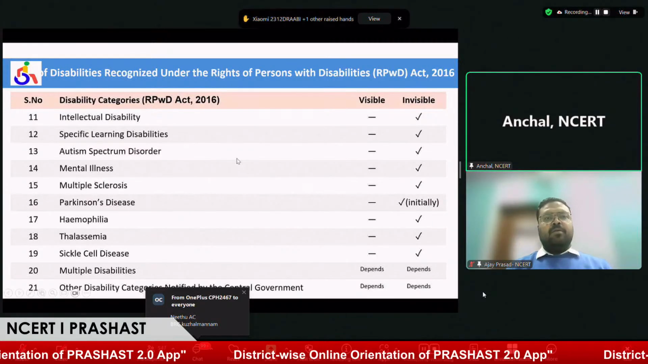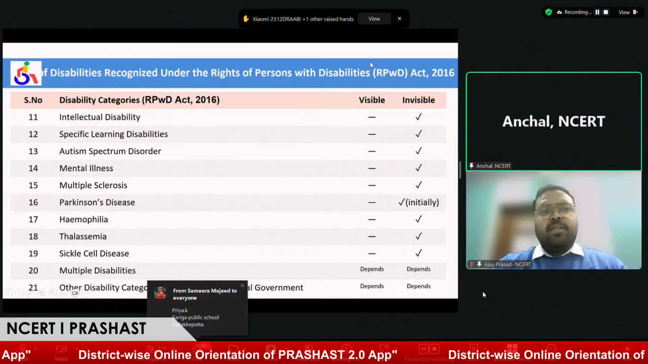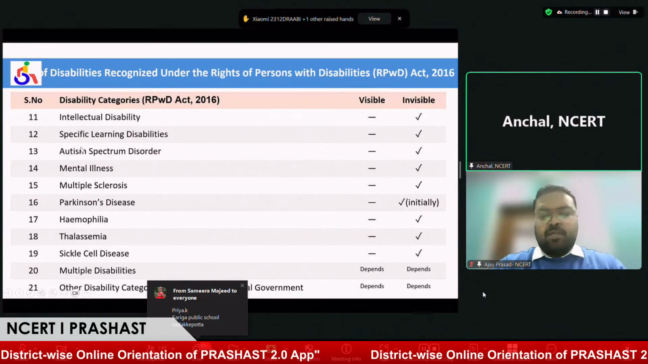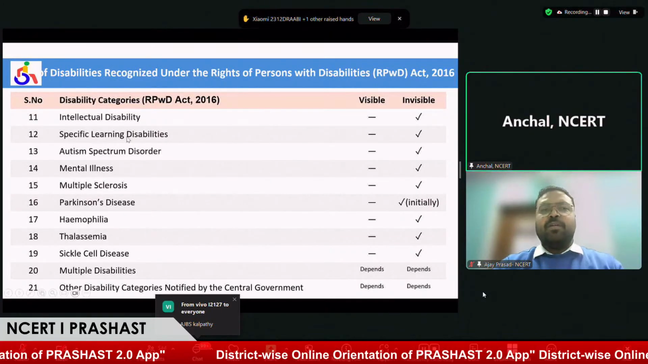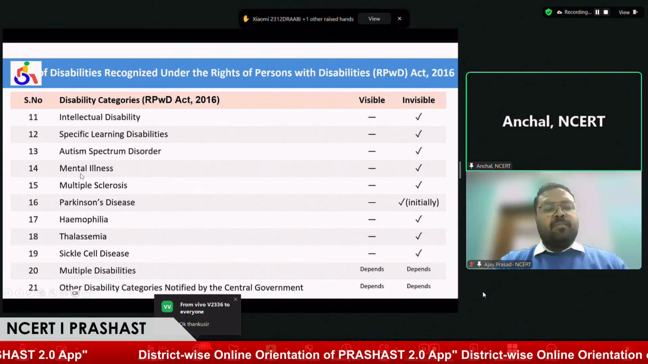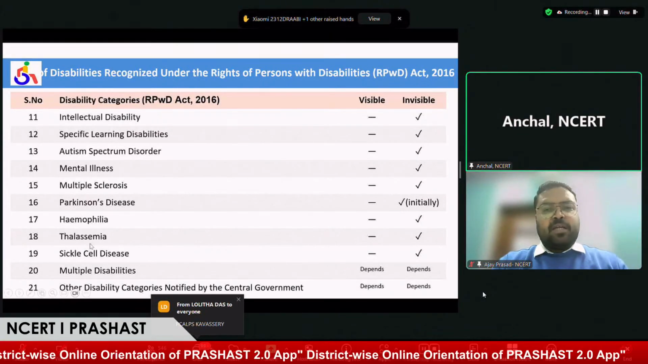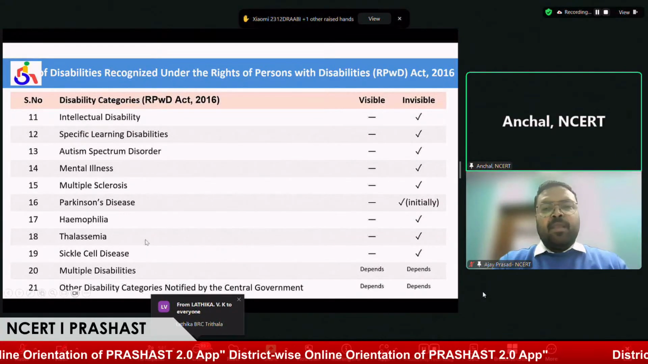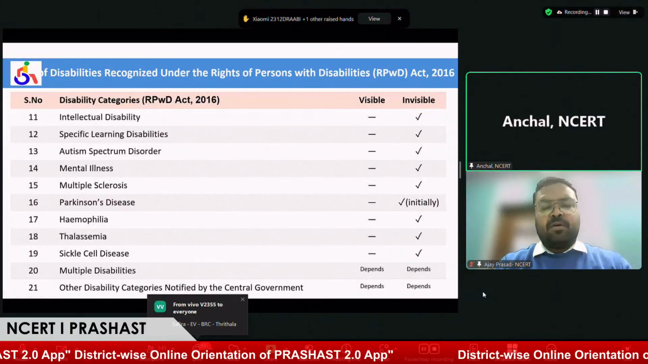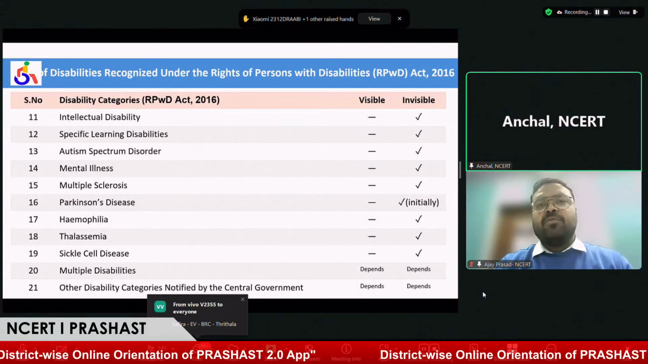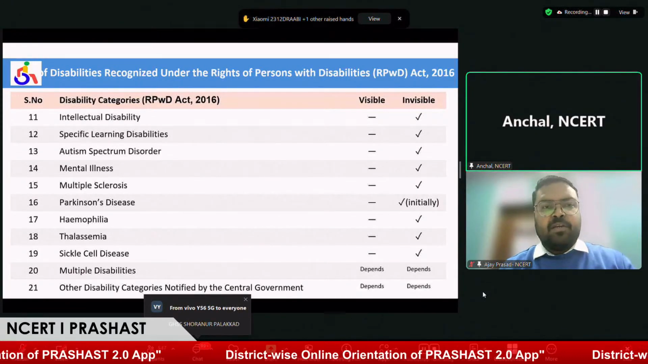Okay. So, we can see some of the disabilities that we have marked in this slide, like intellectual disability, specific learning disability, which we call SLD in short, autism, mental illness, multiple sclerosis, Parkinson disease, hemophilia, thalassemia, and sickle cell disease. These are the major disabilities that need to be screened, or someone should observe the symptoms that are there with the individual.